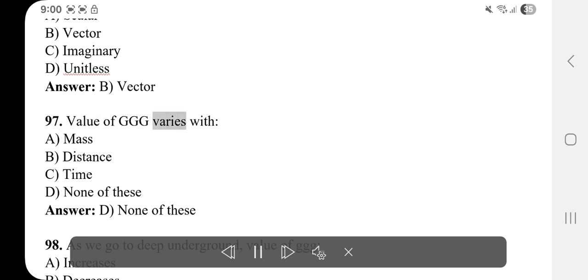97. Value of G varies with A. Mass. B. Distance. C. Time. D. None of these. Answer: D. None of these.